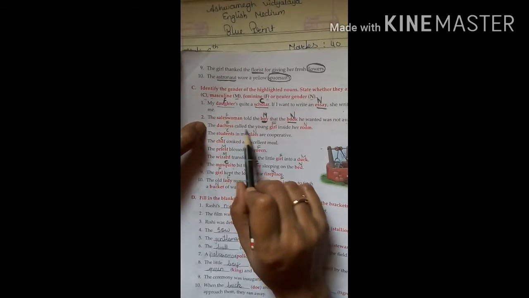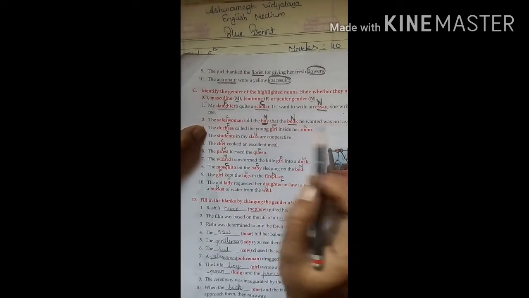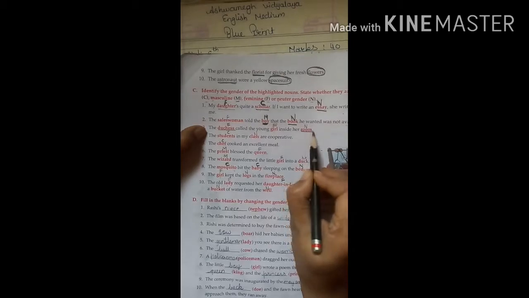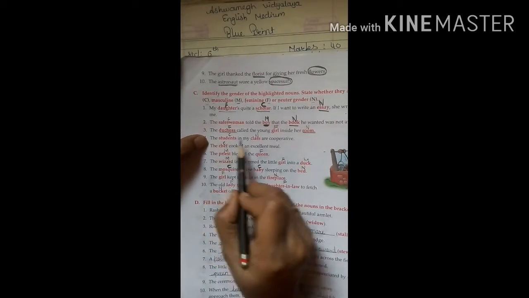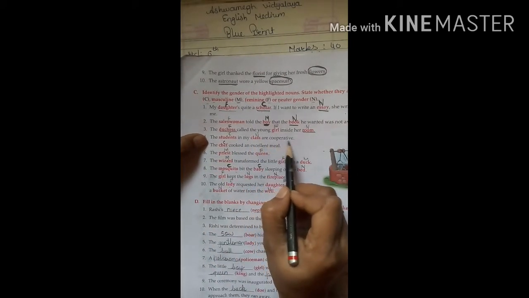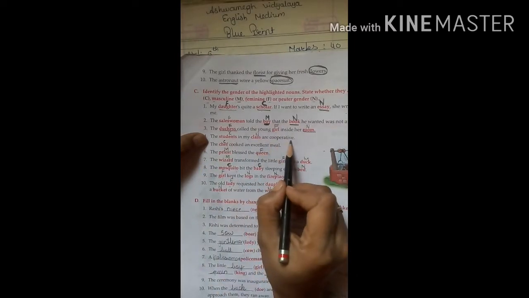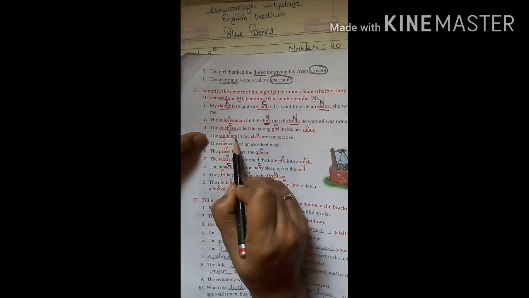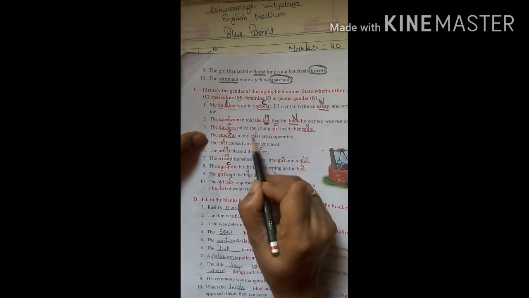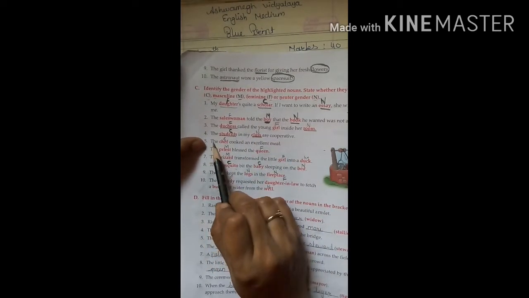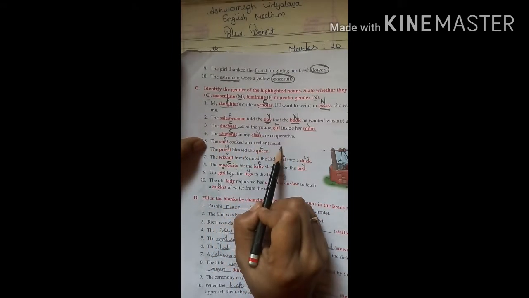Next, the Duchess called the young girl inside her room. Duchess is the feminine and room is a neuter. The students in my class are cooperative. The students is a common noun and class is a neuter. The chef cooked an excellent meal.